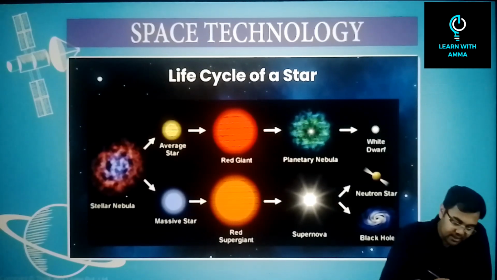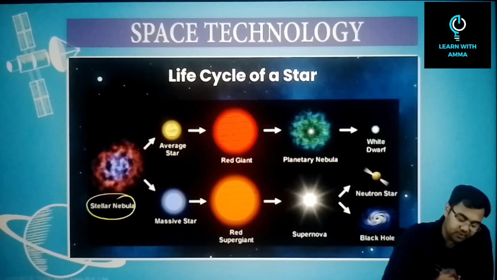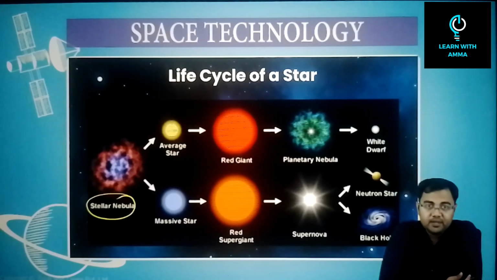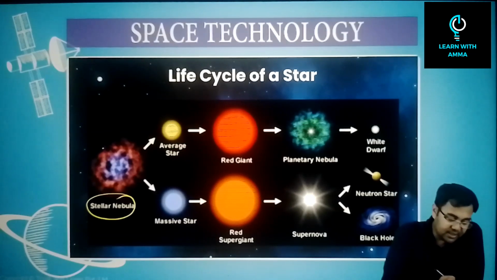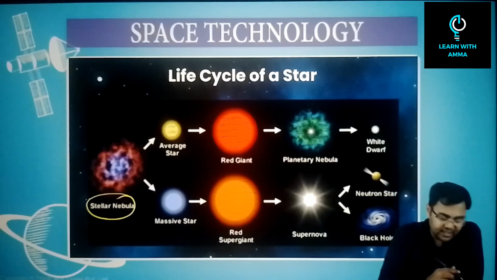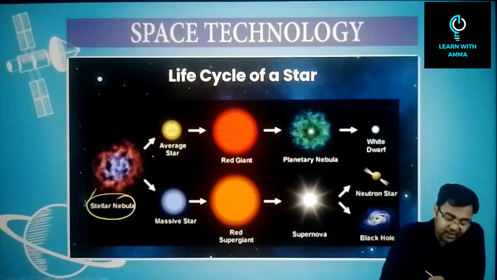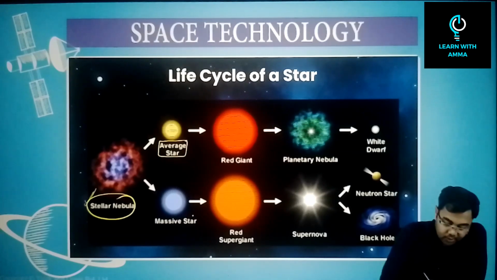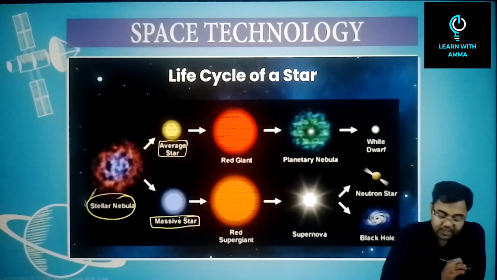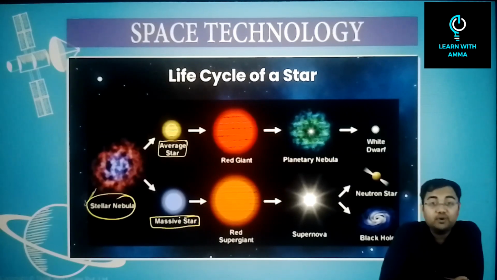Now what happens is, stars originate from something which is called a stellar nebula. This is a kind of nebula which will convert into a star. That's why it is called a stellar nebula. Now this stellar nebula can take 2 courses. Either it will develop into an average star, or it will develop into a massive star. Now how do we determine what is a massive star and what is an average star?